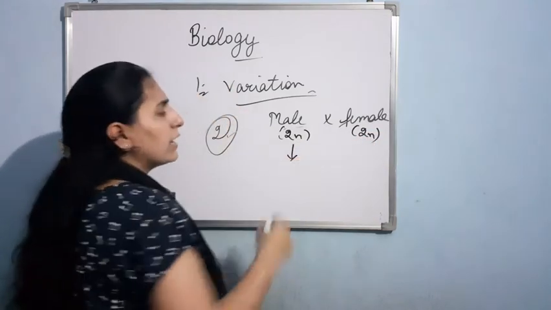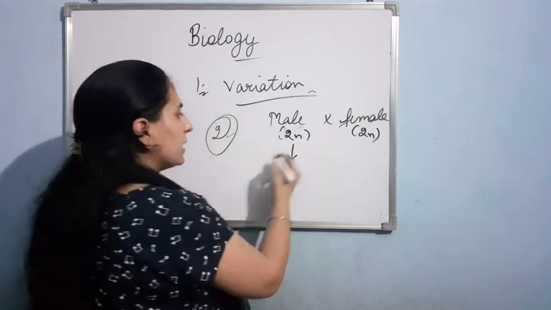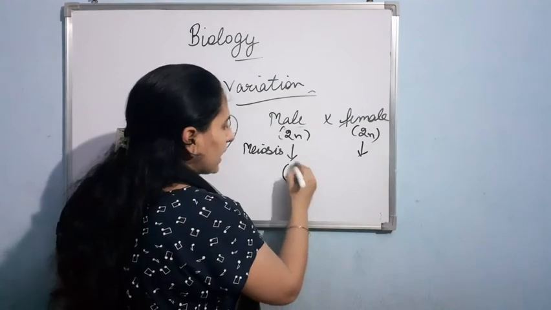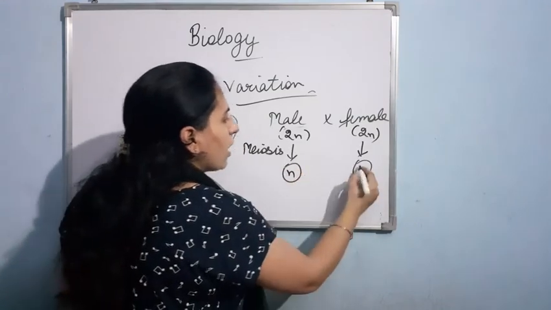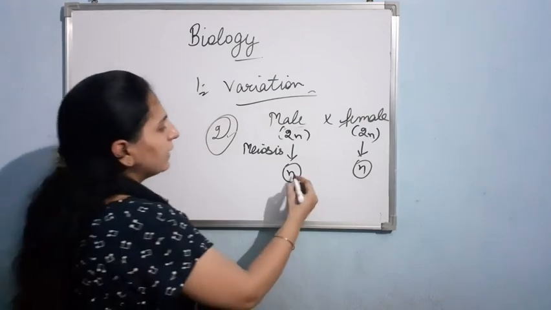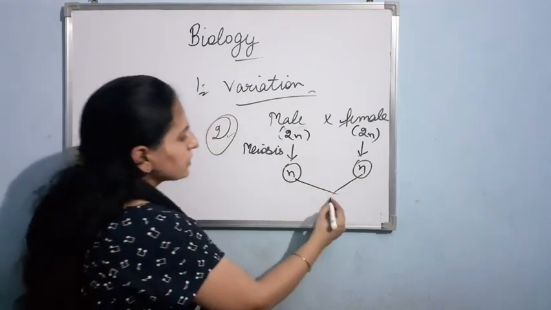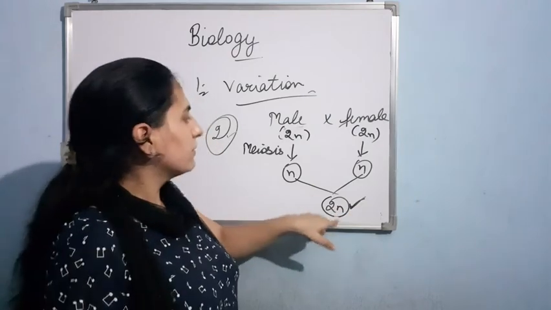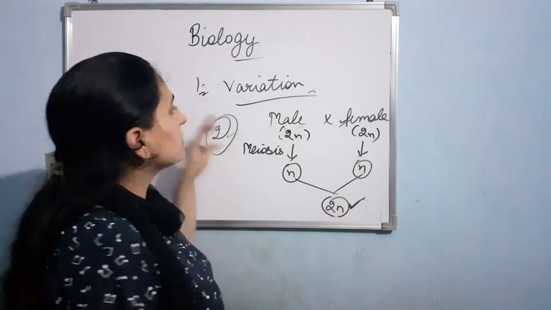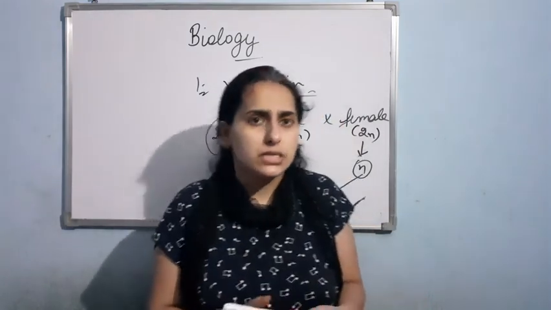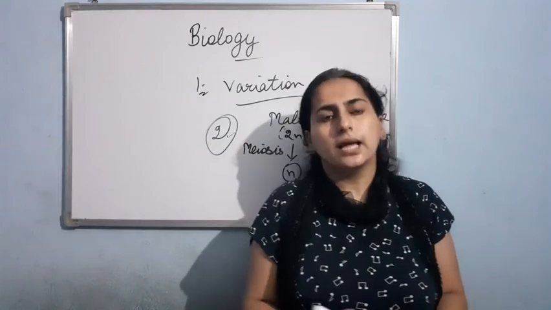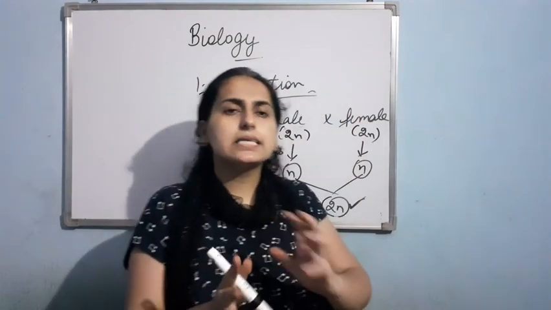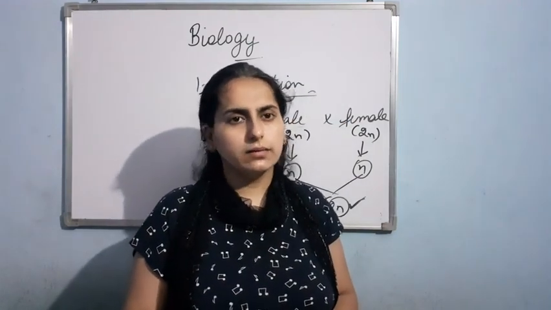So firstly, during the formation of gametes, there is meiosis. As a result, the gametes produced have half the number of chromosomes, and when these gametes fuse, it results in the formation of an offspring having the same number of chromosomes that is present in the parent. So this is the most important significance of meiosis, that by the process of meiosis in diploid organisms, gametes are produced which maintain the chromosomal level. Am I clear? Thank you.